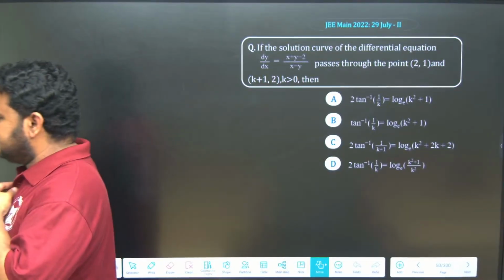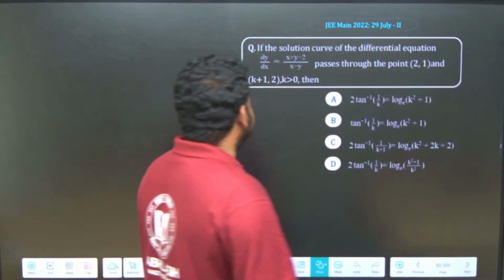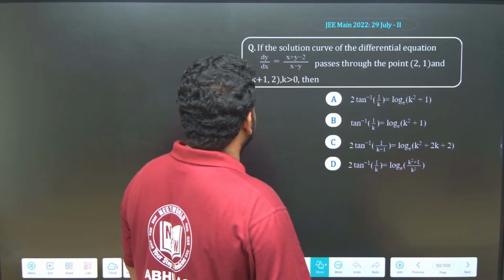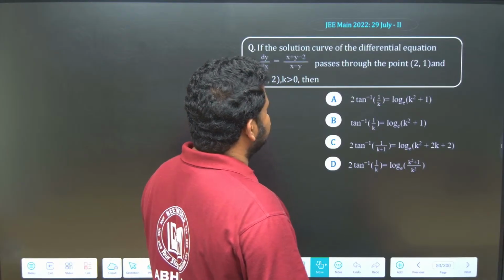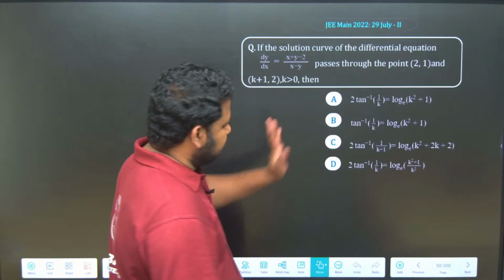So, JEE Main 2022 question. Okay, this is a JEE Main 2022 question. If the solution curve of the differential equation dy/dx = (x + y - 2)/(x - y) passes through the points (2, 1) and (k + 1, 2), where k is positive, then they are asking.